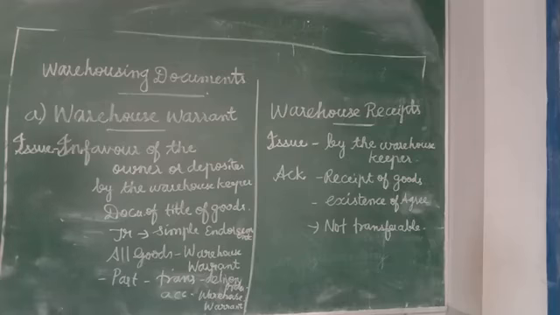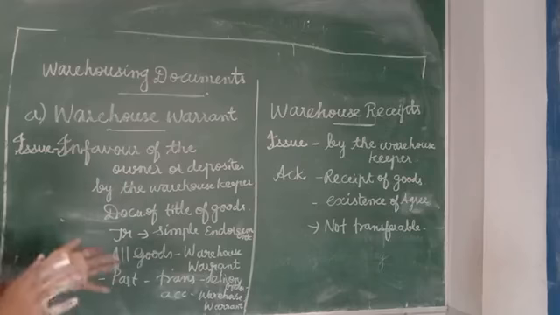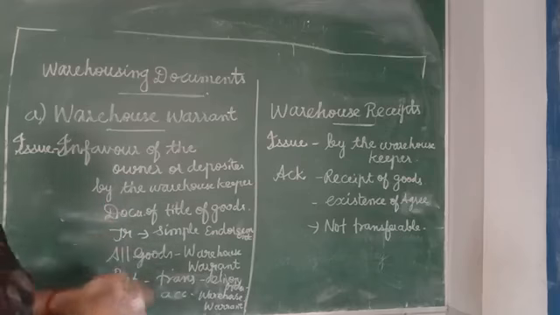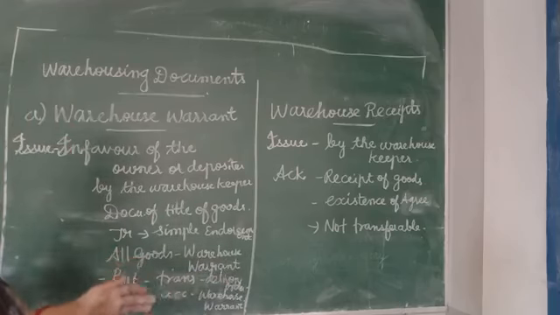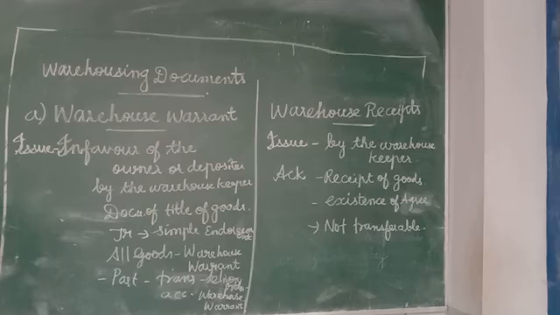It acknowledges that the goods are in the warehouse safely. It shows the existence of an agreement to keep the goods in the warehouse subject to certain conditions.